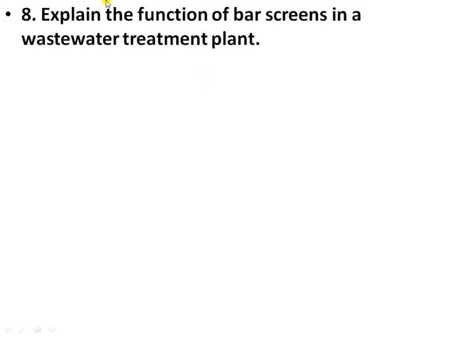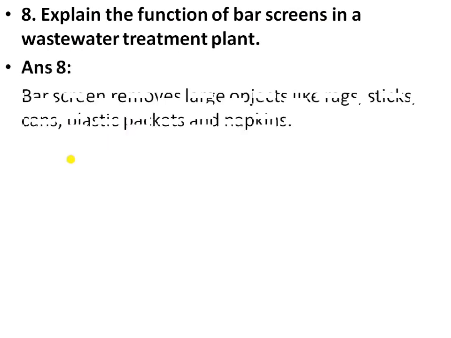Next is question number 8. Explain the function of bar screens in a wastewater treatment plant. Bar screens remove the big or large objects from the water, like plastic bags, plastic packets, rags, cans, sticks and napkins. So this is the function of a bar screen.